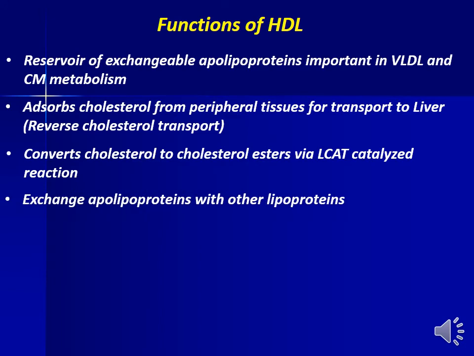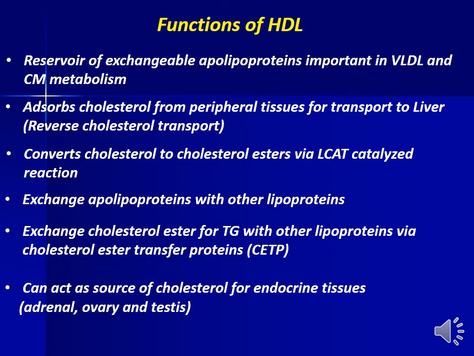Exchange apolipoprotein with other lipoproteins. Exchange cholesterol ester for triglyceride with other lipoproteins via cholesterol ester transfer protein or CETP. Can act as source of cholesterol for endocrine tissues like adrenal, ovary, and testes.